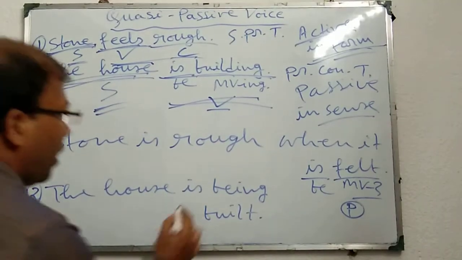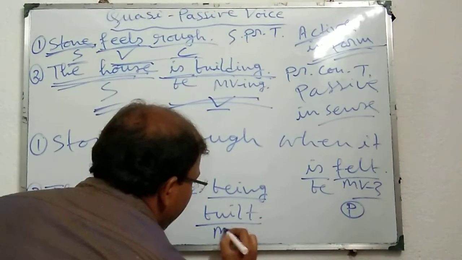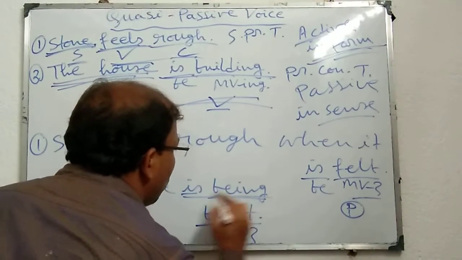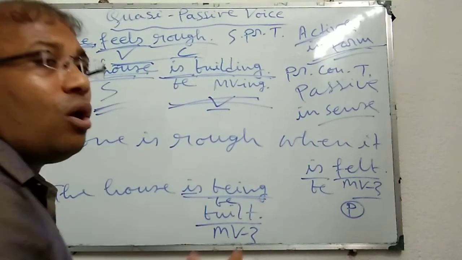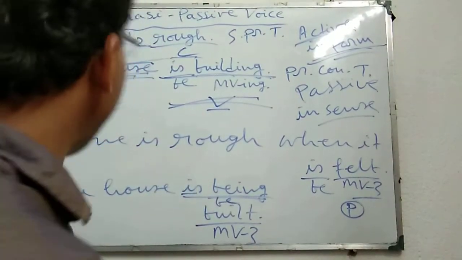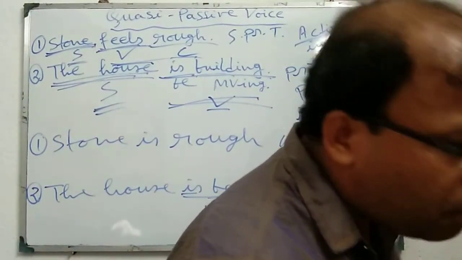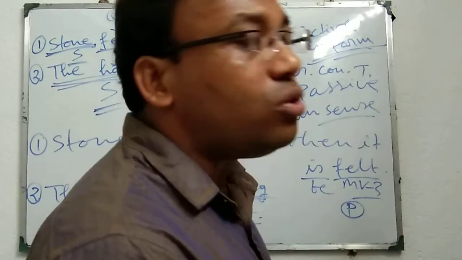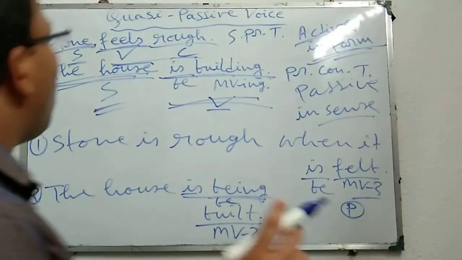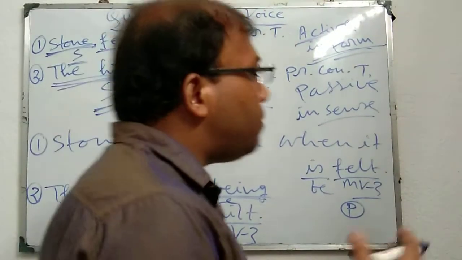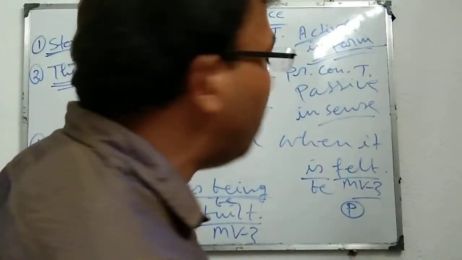Here also note it is continuous, that's why being, and built is MV3, and is being are both be verbs, that is be plus MV3. This is also full passive. That means like active voice, quasi-passive voice can also be changed into full passive voice. And also note another thing: quasi-passive voice may sometimes be with a complement and sometimes without a complement.